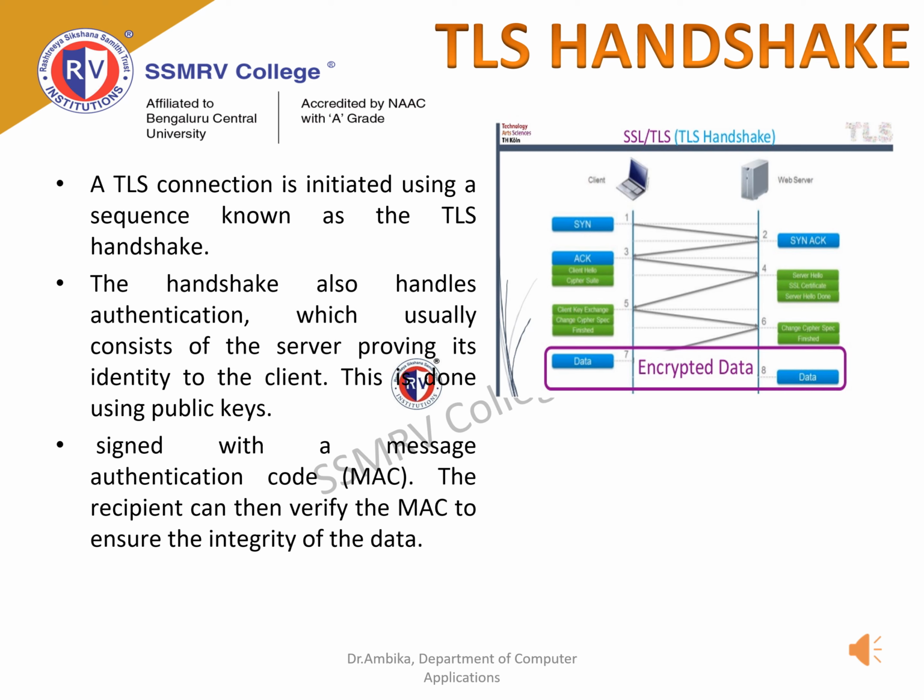The handshake also handles authentication, which usually consists of the server providing its identity to the client. This is done by utilizing public keys. The public keys are encryption keys that use one-way encryption. That is, anyone can unscramble the data encrypted with the private key to ensure its authenticity, but only the original sender can encrypt the data with the private key. Once data is encrypted and authenticated, it is then signed with a message authentication code, also known as MAC. The recipient can then verify the MAC to ensure authenticity.